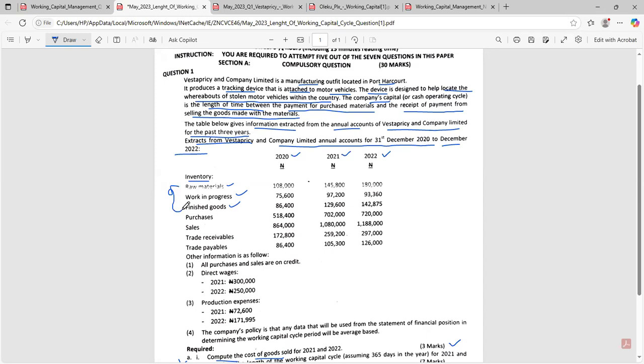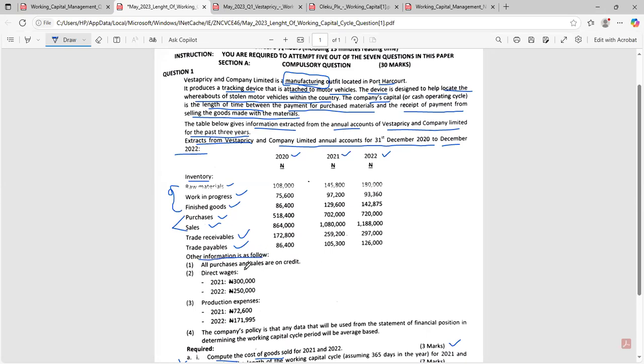Now, this means that this company is a manufacturing company, apart from them telling us here that it's a manufacturing outfit. We're also given purchases, sales, trade receivables, trade payables. Now, all these are balance sheet items, excluding purchases and sales. The rest are balance sheet items. So they are giving us figures for the balance sheet and figures for the profit and loss account. Now, they went further to say other information is as follows.